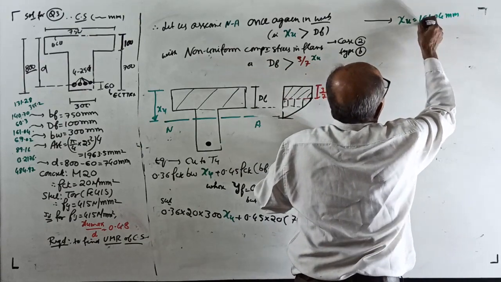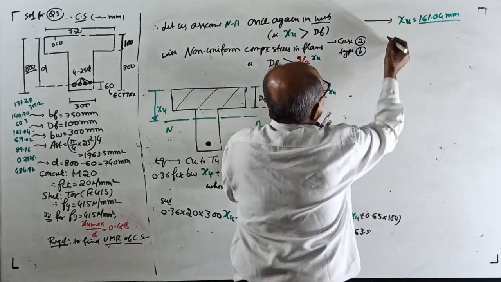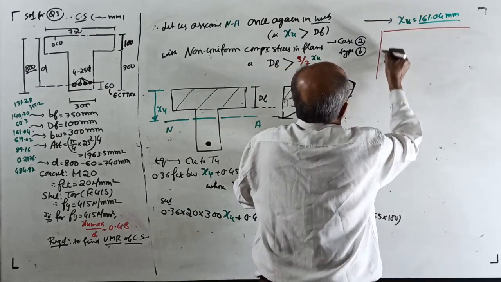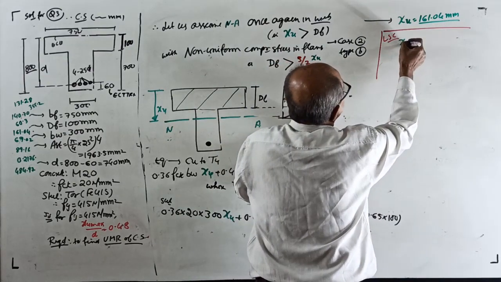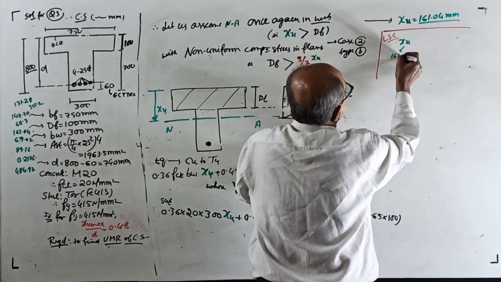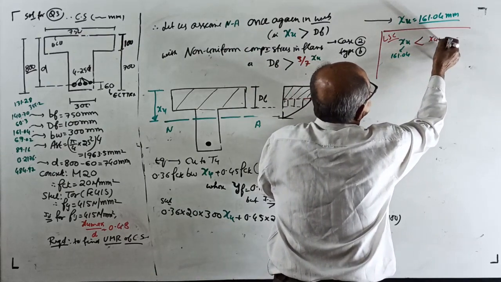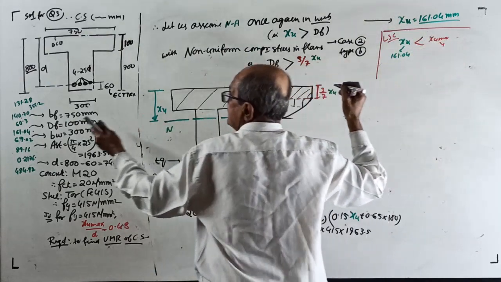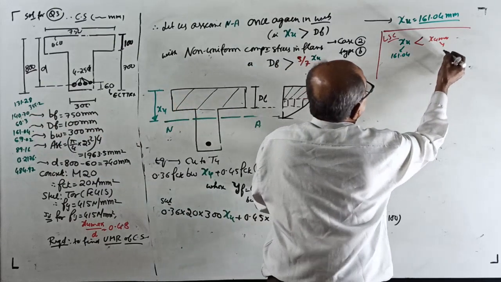Now, immediately, the limit state check. Actually the limit state check is not required, because the XU which you got, 161.04, is less than XU max. XU max is 355.2.